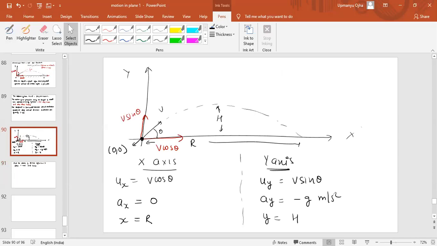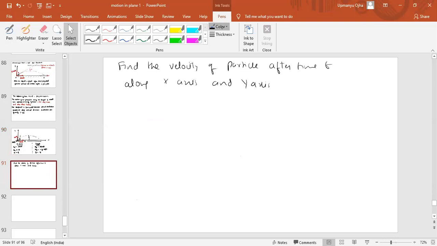See, this projectile is under the action of gravity. It is motion under gravity. So the only acceleration present is acceleration due to gravity. There is no acceleration along the x-axis. That is why ax is 0.